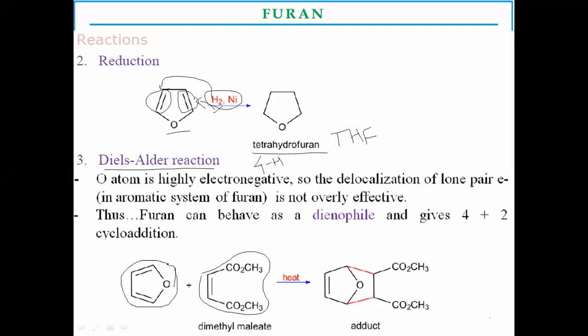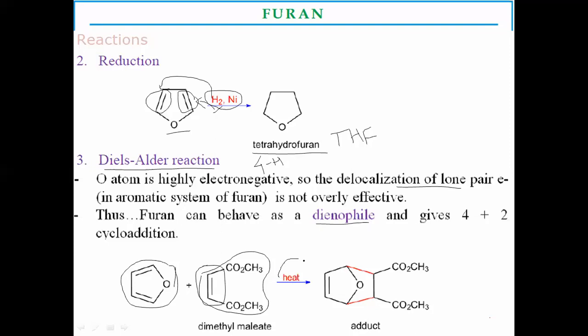Here oxygen is a more electronegative atom, and it is delocalizing the pi electrons present in the furan, so it is not overly effective. But in Diels-Alder reactions, furan acts as the diene, whereas dimethyl maleate acts as the dienophile. This dimethyl maleate reacts with the furan.